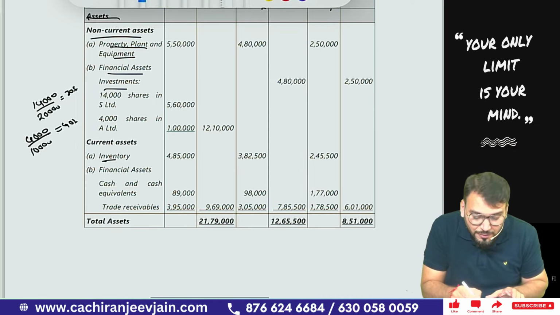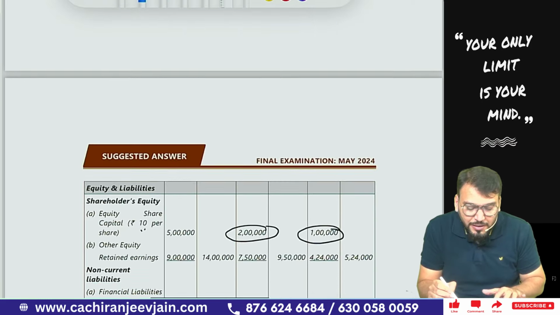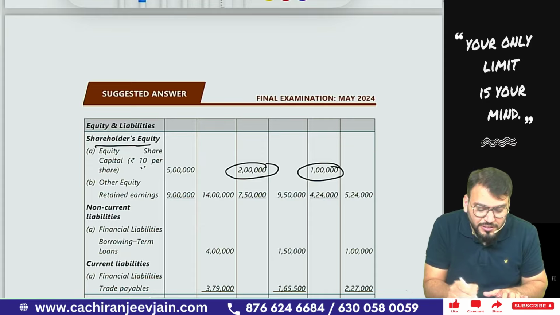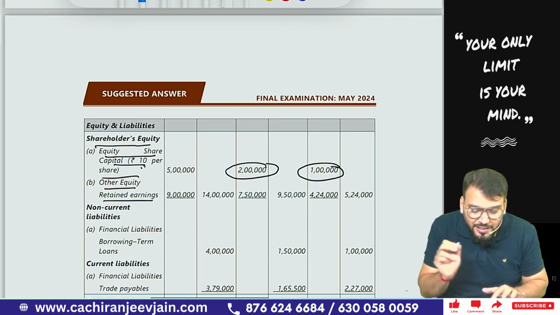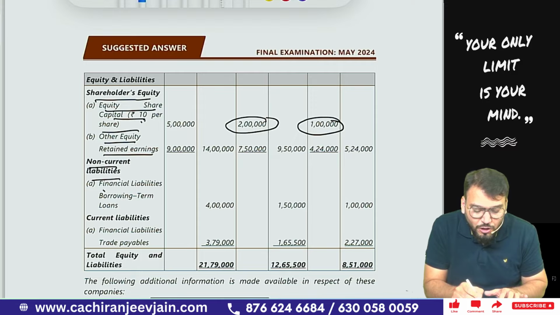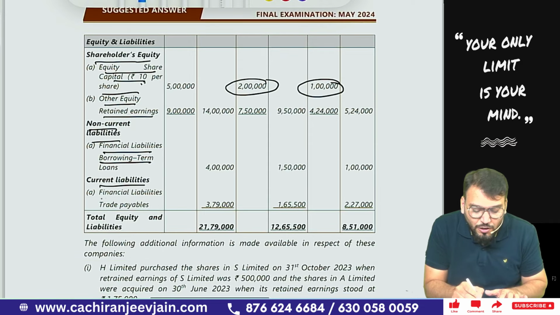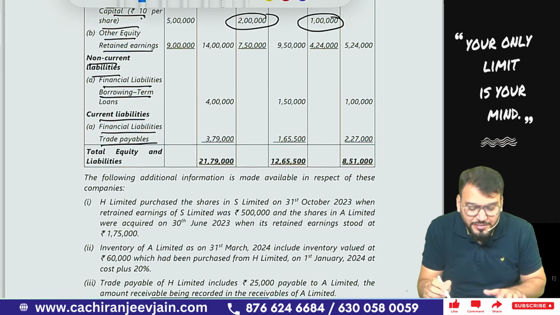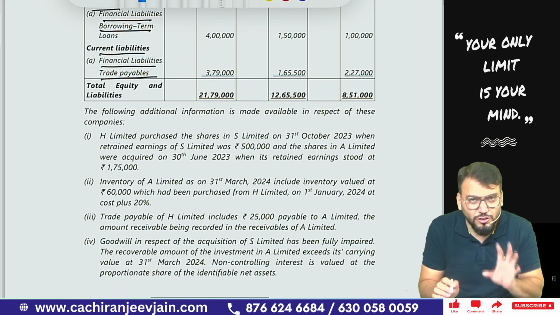Yes, sir. Inventory is given, financial asset, cash and cash equivalent given, trade receivable given. Then equity shareholders' fund, means shareholders' equity, is given. Equity share capital of rupees 10 each. Other equity, only retained earning is given. Then non-current liability has been given. Financial liability, that is borrowing. Current liability, only one liability, that is trade payable, is given. Okay, sir. So a very small balance sheet.